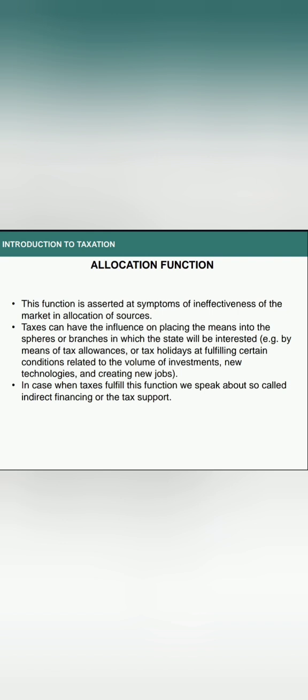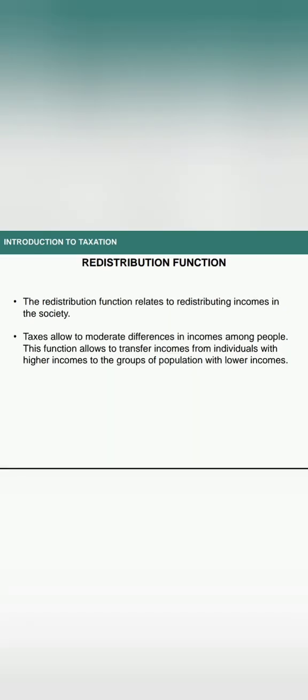Redistribution function. The redistribution function relates to redistributing incomes in the society. Taxes allow us to moderate differences in incomes among people. This function allows transferring incomes from individuals with higher incomes to the groups of population with lower incomes.